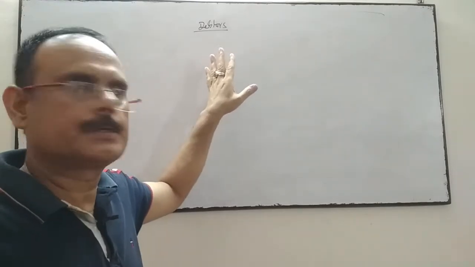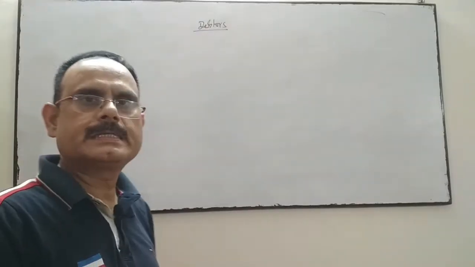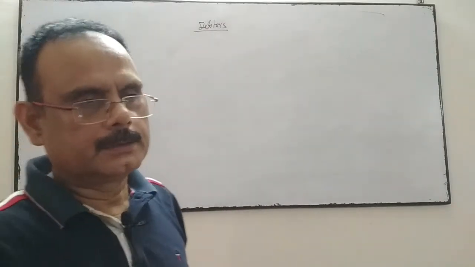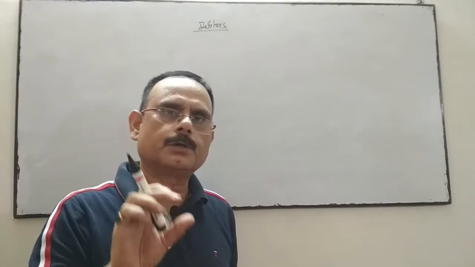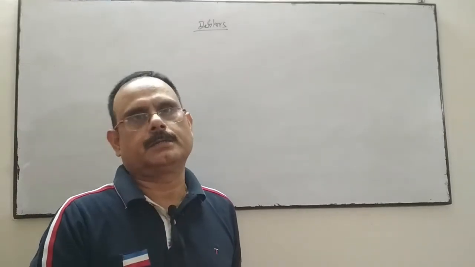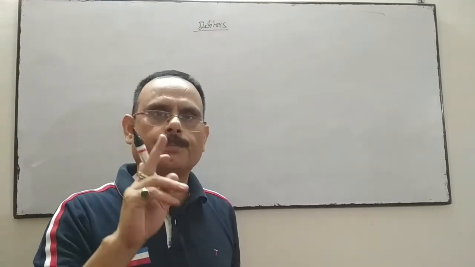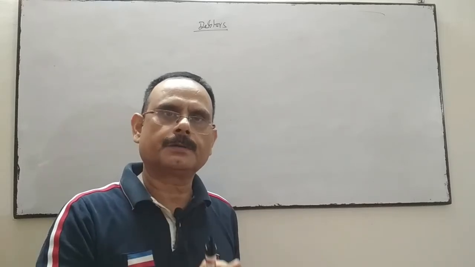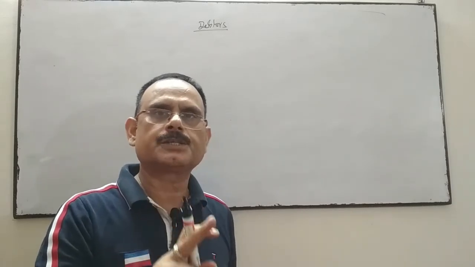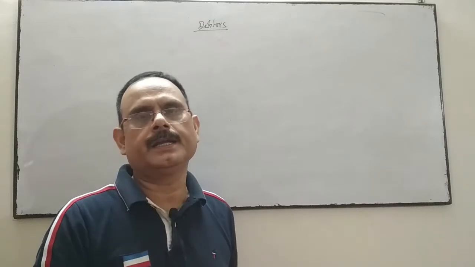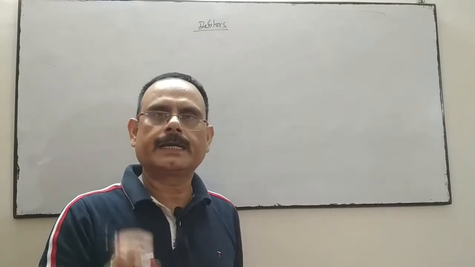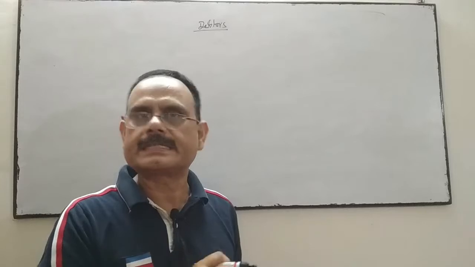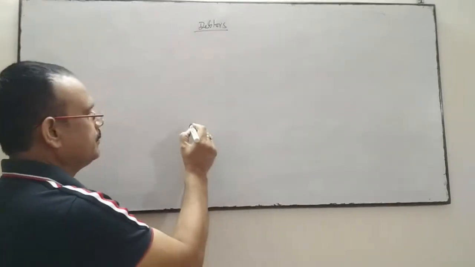Come to the next terminology, debtors. Who is debtors? Business sold goods on credit to the customers. The party or person or the firm to whom the business sold goods on credit, they are collectively or jointly known as debtors. For example, business